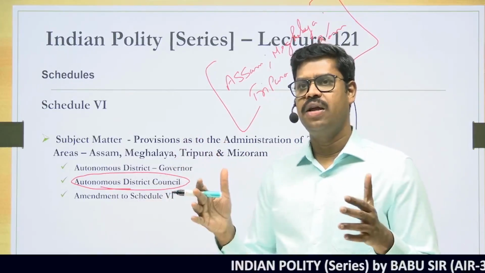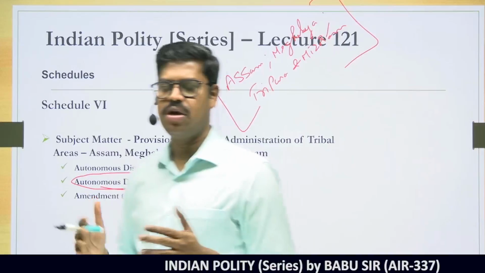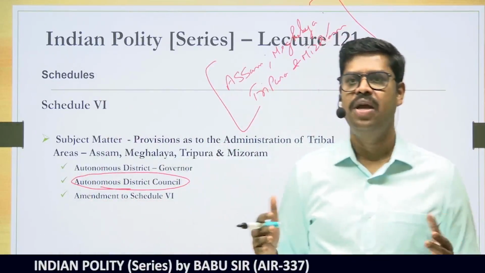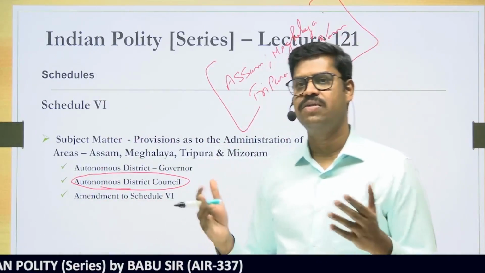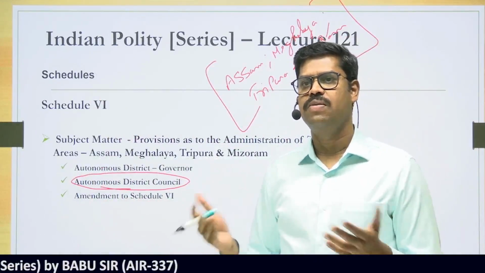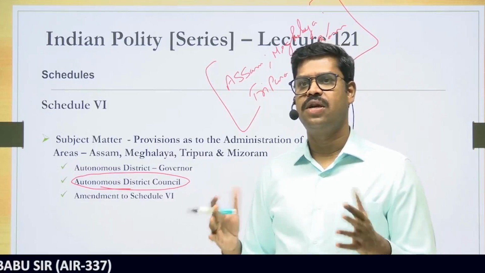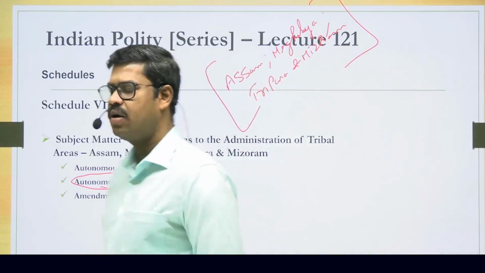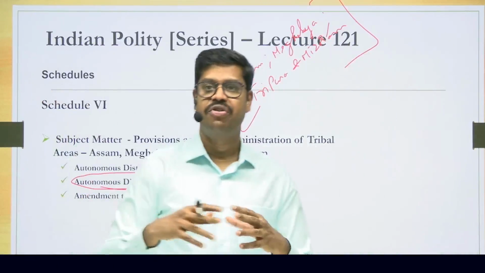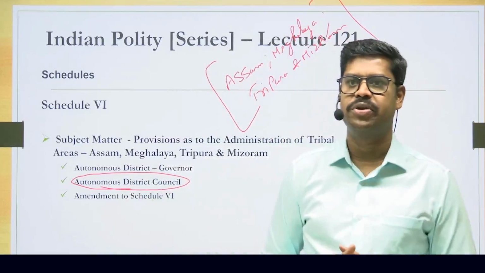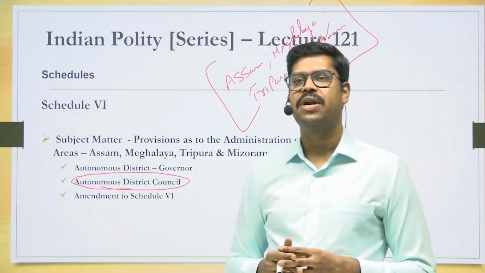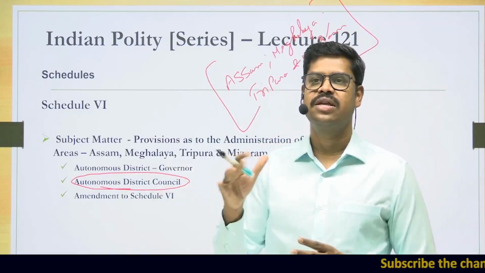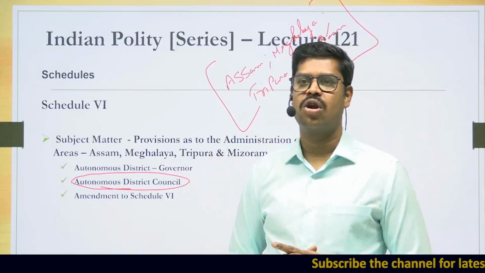And if in a particular area there is a homogeneous tribal population, where largely all the tribal people are from the same tribal community, then there is an autonomous district. And for that autonomous district, you have an autonomous district council. But it might be possible that in a particular district, there are different tribal populations, heterogeneous tribal populations. In that particular case, a particular district can be further subdivided into a number of regions. And for every region, there can be an autonomous regional council.